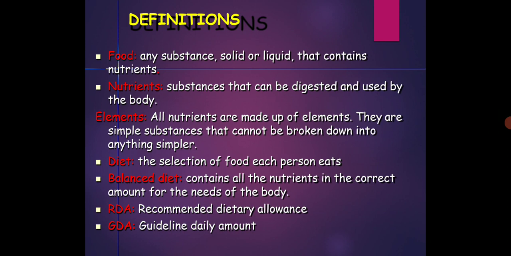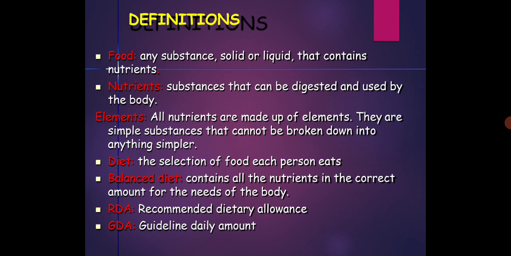Elements: all nutrients are made up of elements. They are simple substances that cannot be broken down into anything simpler. Elements include the various minerals and structural elements, and the various macro and micro elements. Diet is the selection of food each person eats.